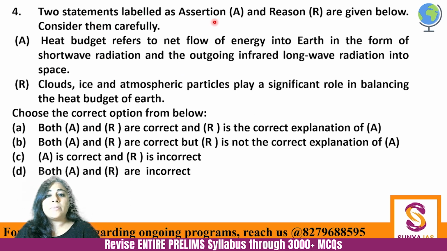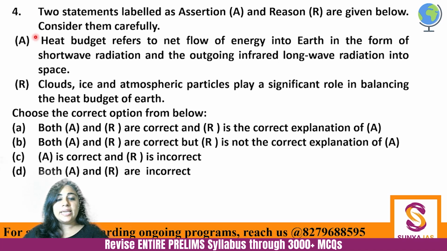2 statements labeled as assertion and reason are given below. Consider them carefully. Heat budget refers to net flow of energy into Earth in the form of short wave radiation and the outgoing infrared long wave radiation into the space. Clouds, ice, and atmospheric particles play a significant role in balancing the heat budget of Earth. Choose the correct option. So, assertion is given and reasoning is given.